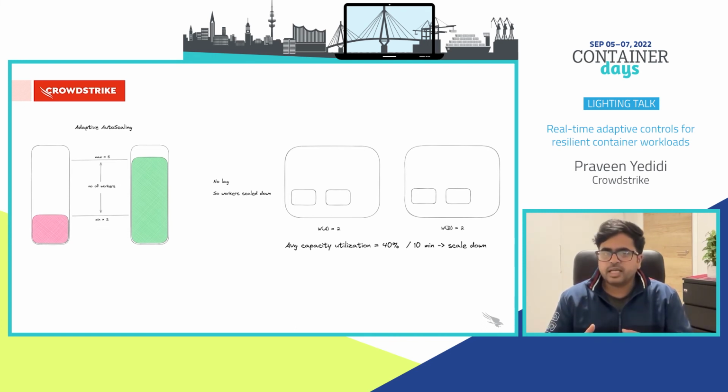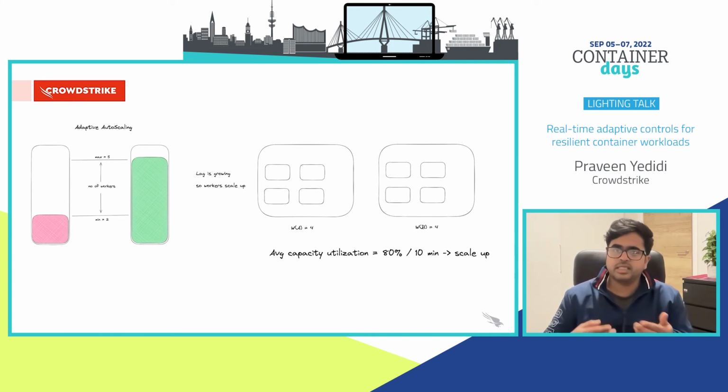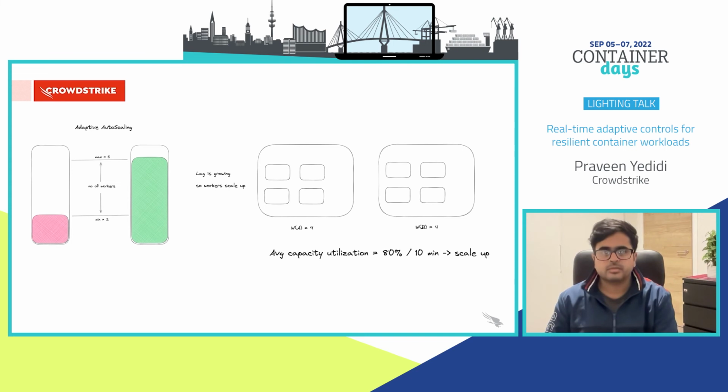In this scenario, the average capacity utilization is 40%, resulting in a scale down. When we have lag growing, there is a lot of work coming into the system, so the adaptive concurrency increases the worker pool size if the downstream allows it, to say 4. So now the capacity utilization is 80%, and this should result in a scale up based on our autoscaling strategy.